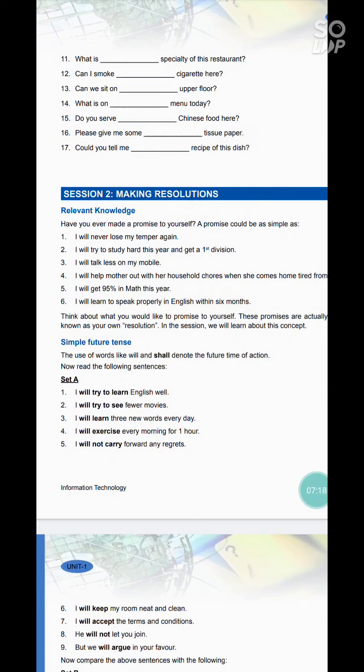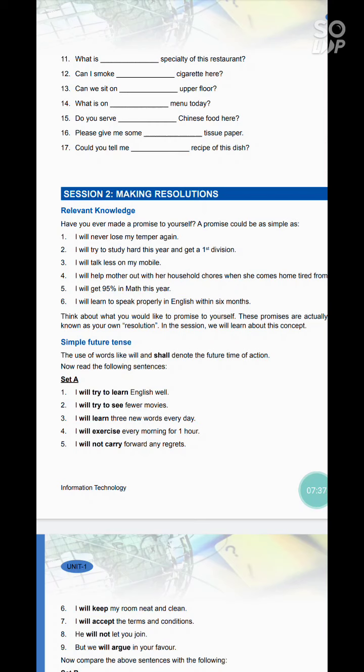I will get 95% in math this year. I will learn to speak properly in English within 6 months. So all these were just examples of promises. What they can be, means what is the type of promise. So let's read the passage given below.